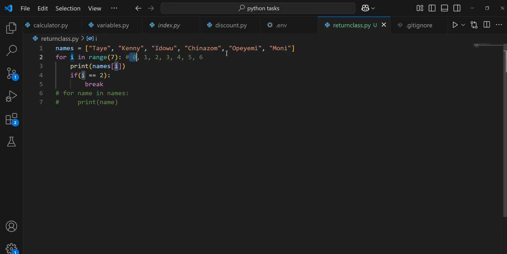If you have 5 items there, this loop is going to run 5 times. If you have 10 numbers there, it runs 10 times. But immediately it sees break, it will stop at that spot. And in case you need access to these values, you use the list name[i].